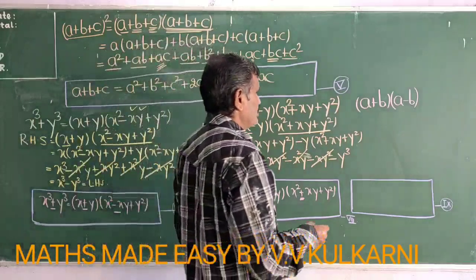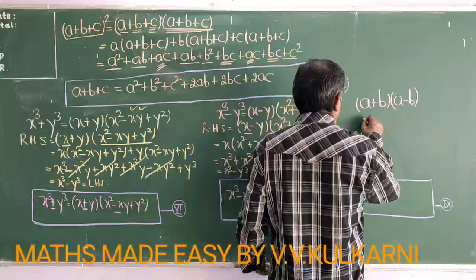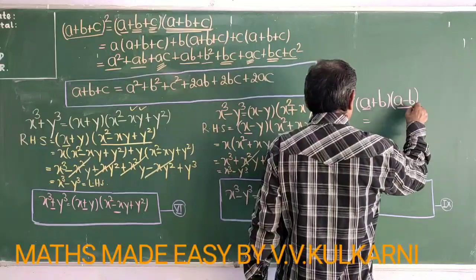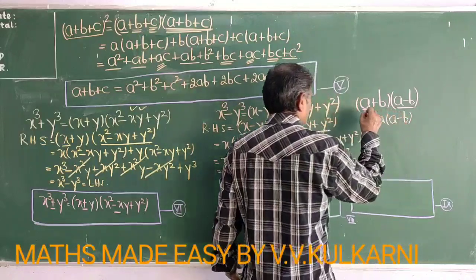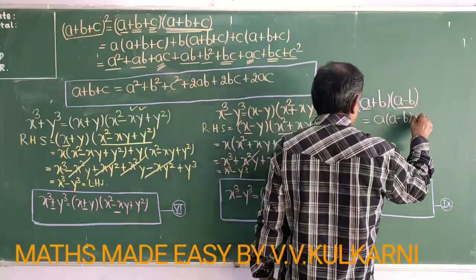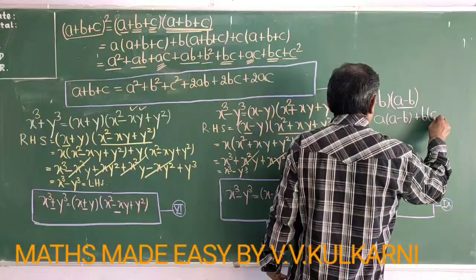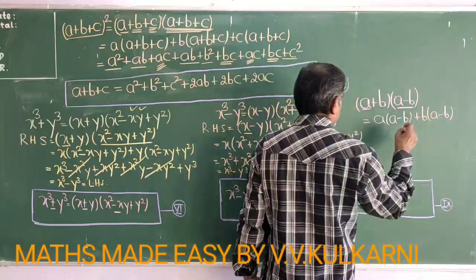So a plus b into a minus b. It is very simple, children. This you have studied many times. A plus b means a into bracket a minus b, first term of the first bracket multiplied by the second one, plus b into bracket a minus b.